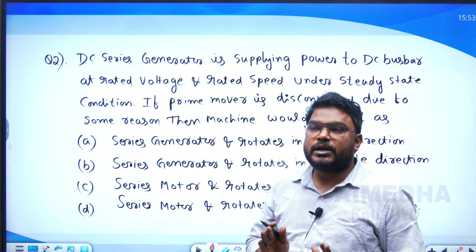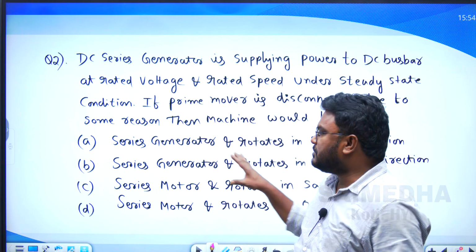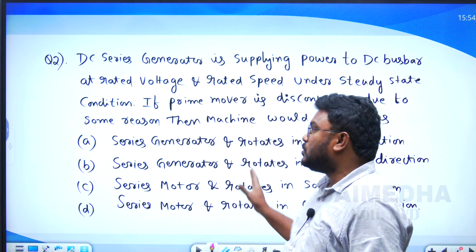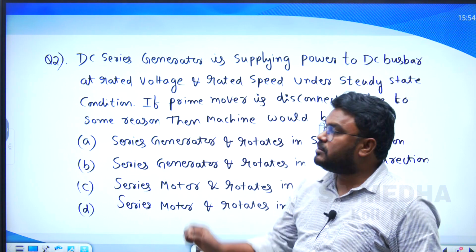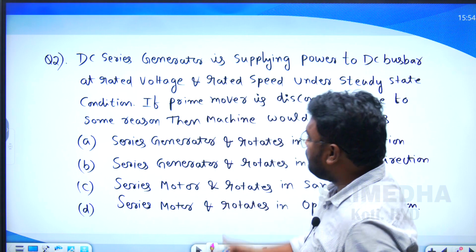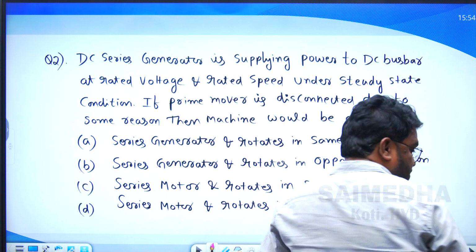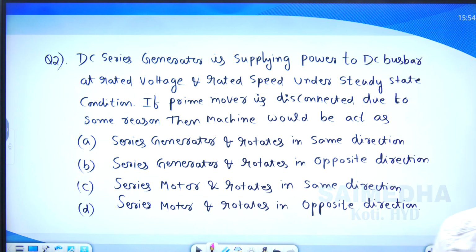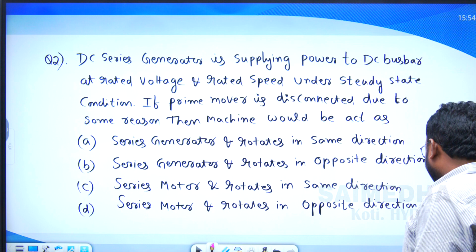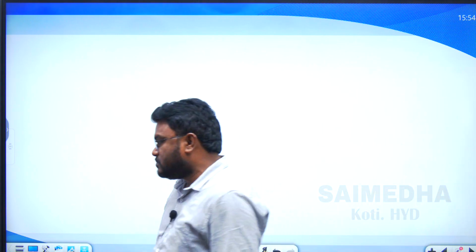It is the same question, but the type of the motor is different. The concept is very similar to the previous question, but the type of the machine here is the DC series motor. Then what is the answer for this question? Let us solve it. To solve this type of question, what do we have to do? First, we need to draw the equivalent circuit diagram of the series motor.